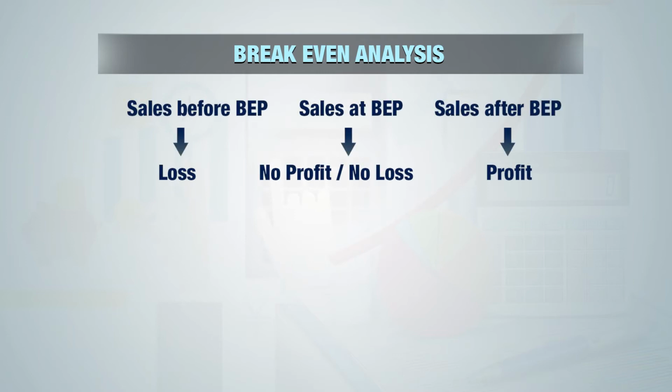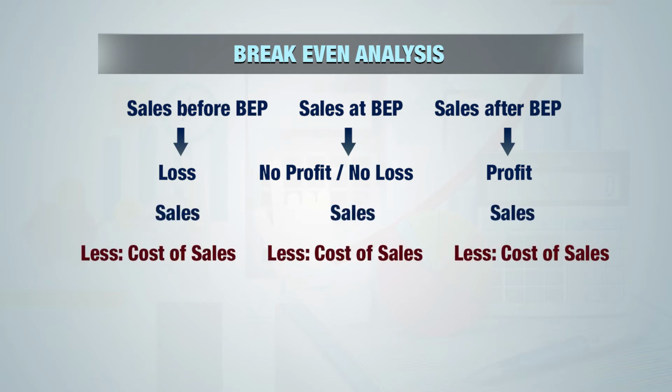We can understand this with the help of this slide, that sales at break-even point is in the center. On the left hand side we have sales before break-even point, on the right hand side we have sales after break-even point. If sales are before break-even point there will obviously be loss, and if sales are after break-even point, that indicates a profit situation. And sales at break-even point makes us clear about the situation where there is no profit, no loss. For the computation purpose, we are taking two components, sales and cost of sales.